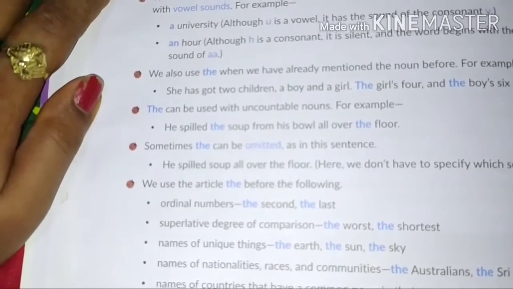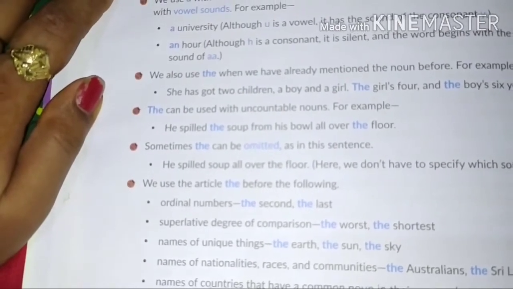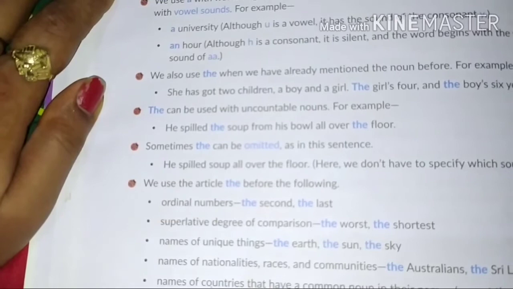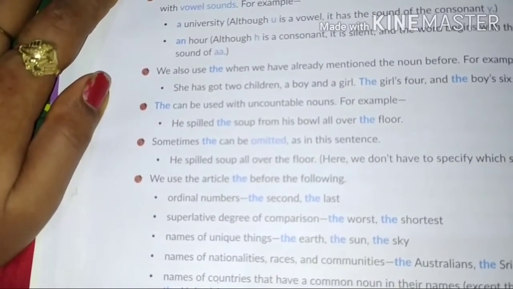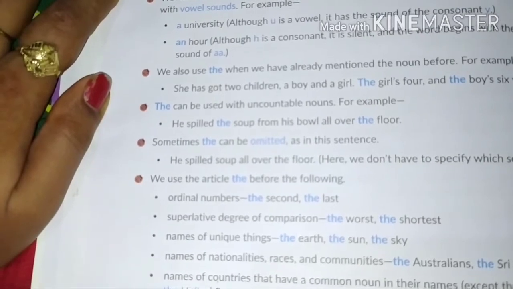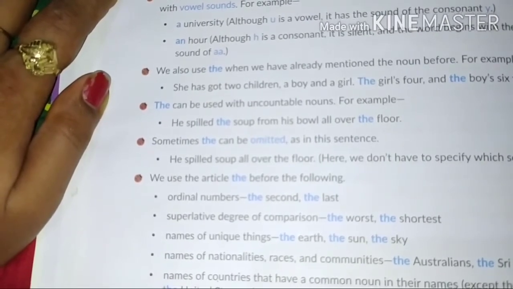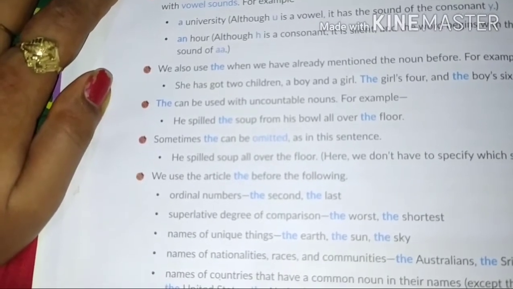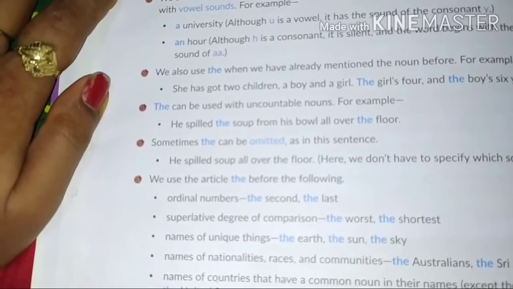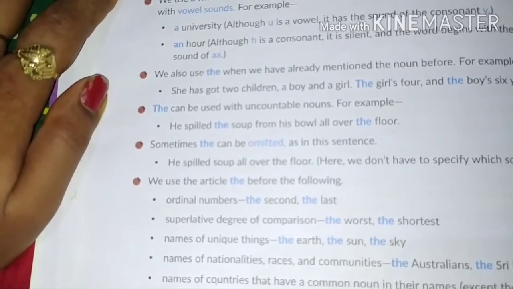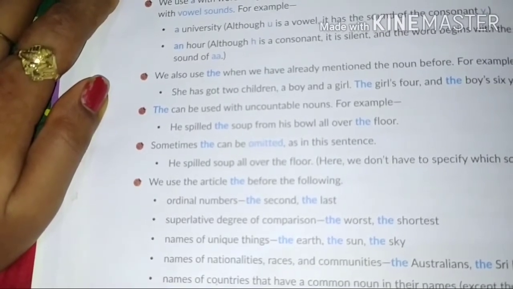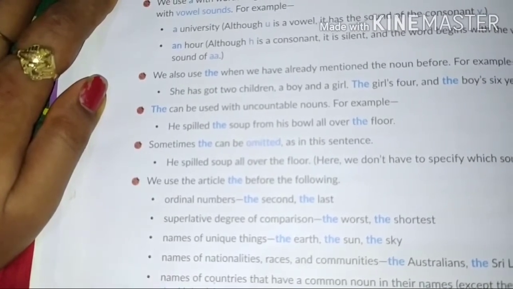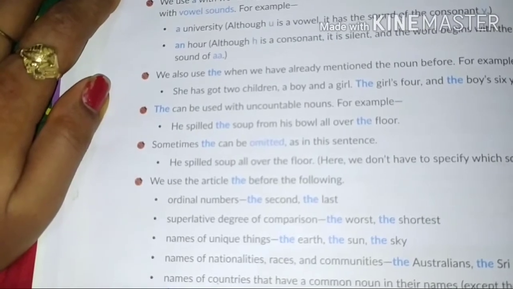And an hour, now see, an hour: although h is a consonant, it is silent and the word begins with the vowel sound of a and r. So an, y and r, h is here silent, है ना. H is silent here. So that is why we are using an before hour. It's not har, it's our, है ना.